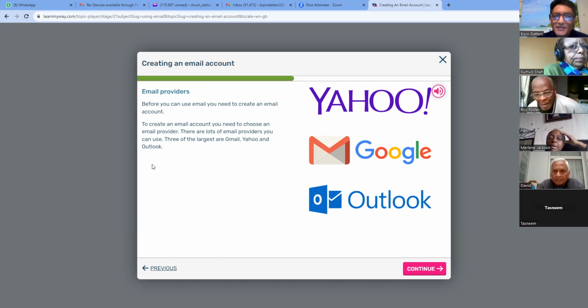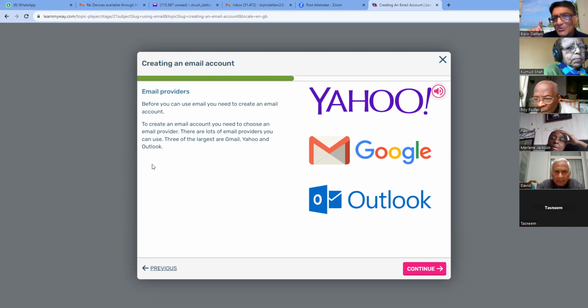Email providers. Before you can use email, you need to create an email account. To create an email account, you need to choose an email provider. There are lots of email providers you can use. 3 of the largest are Gmail, Yahoo, and Outlook.